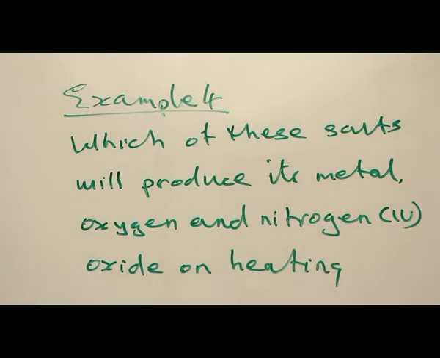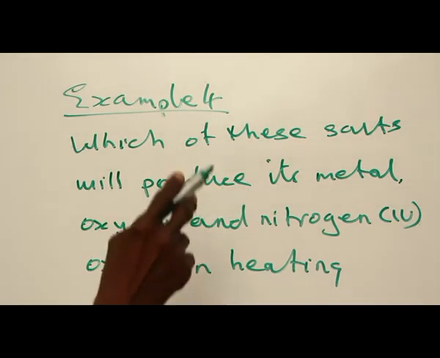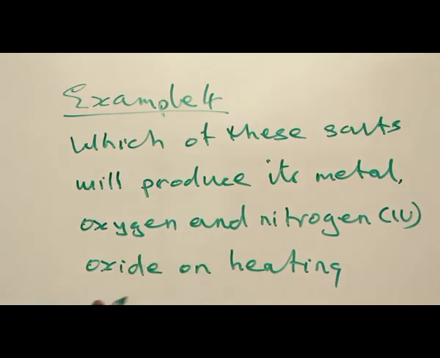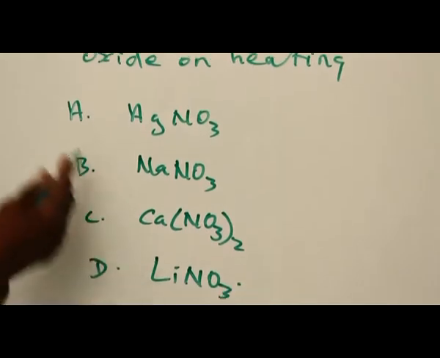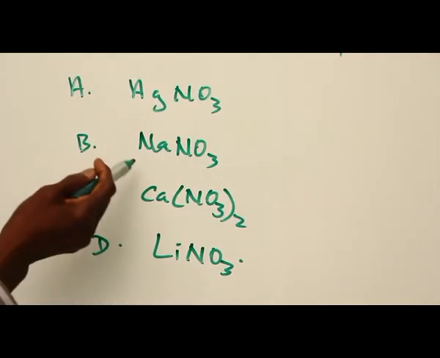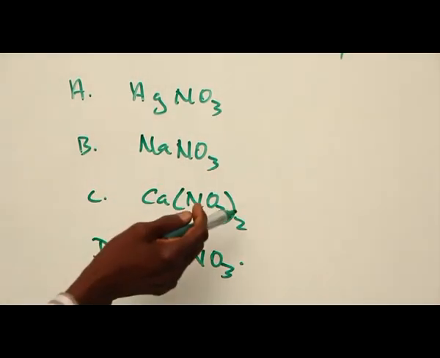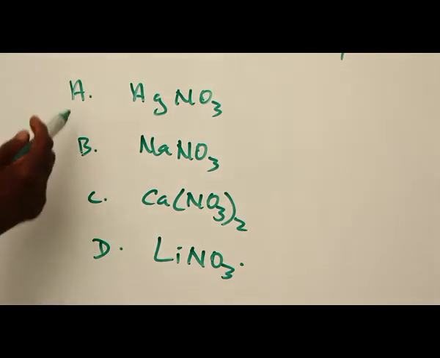Example 4. Which of these salts will produce its metal, oxygen, and nitrogen(IV) oxide on heating? The options are A. Silver trioxonitrate(V), B. Sodium trioxonitrate(V), C. Calcium trioxonitrate(V), and D. Lithium trioxonitrate(V). Let's consider the options one after the other.